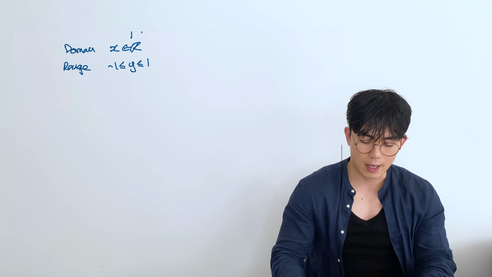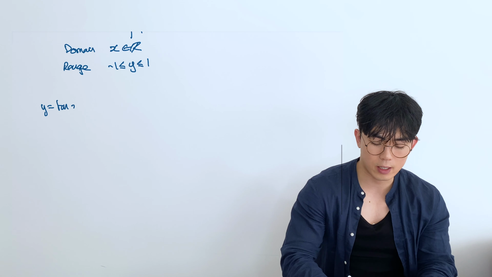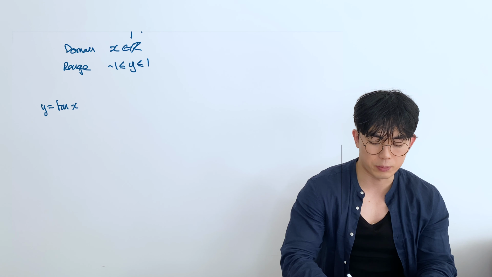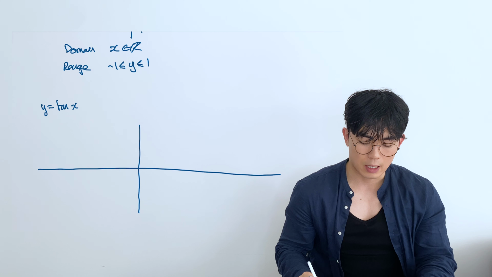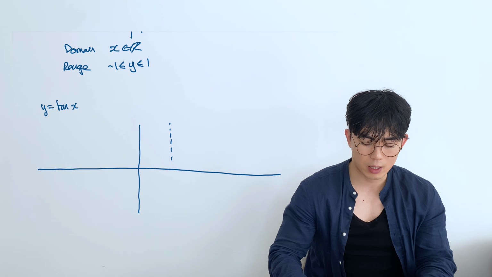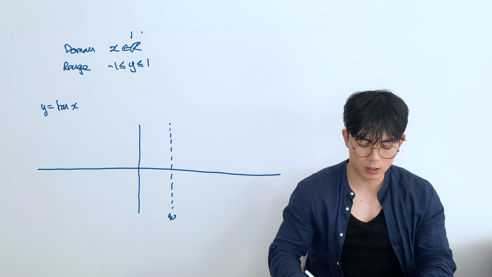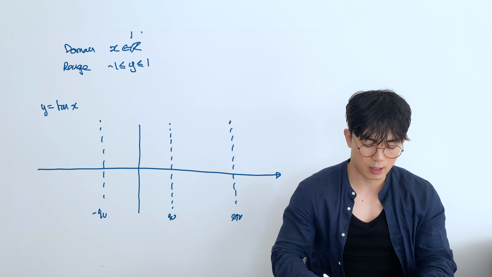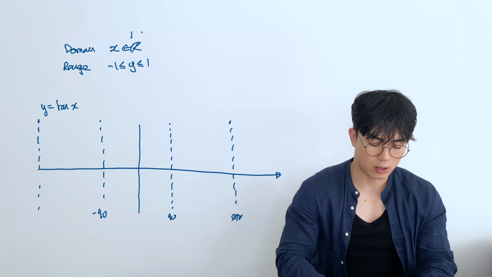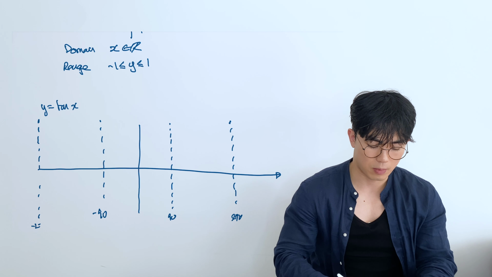The last one is the tan graph, so y is tan x. Now this is completely different to the previous two graphs we looked at. In fact the tan graph has some asymptotes. The asymptotes occur firstly when x is equal to 90, and then the next one is going to be at 270, and this one here is going to be -90 and -270 as well. So it's every 180 along.